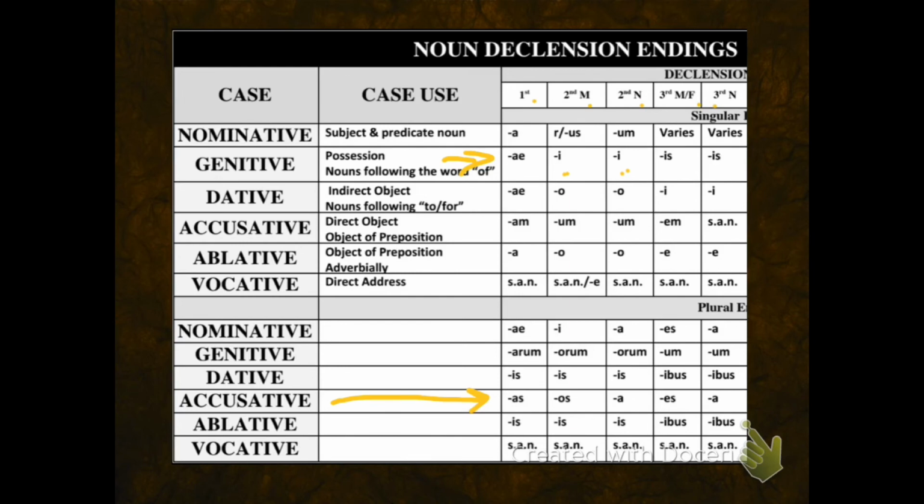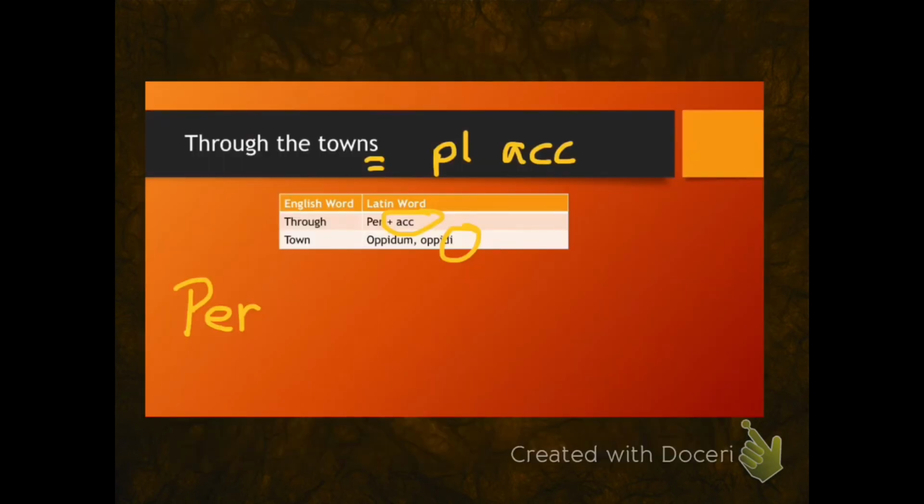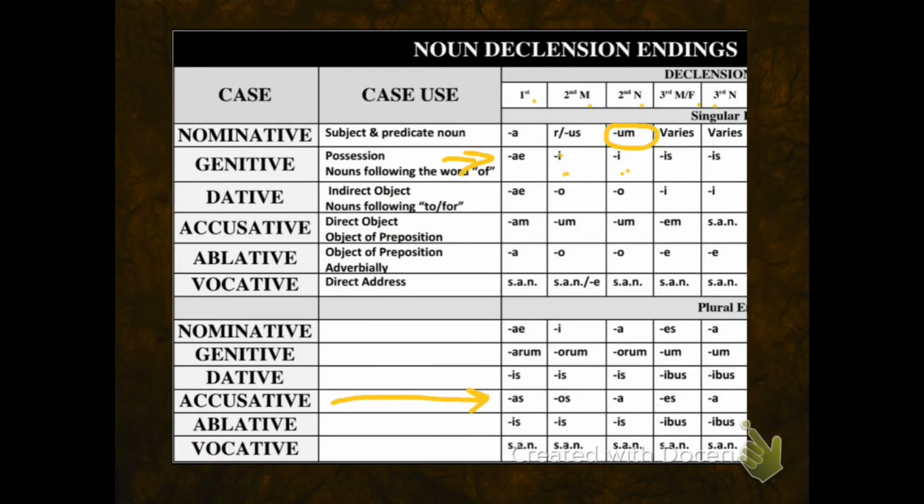So I see that the genitive I ending is for second declension. Now I need to determine if it's masculine or neuter. So I'm looking for R or US on the nominative form to make it masculine, or UM to make it neuter. And when I look at the word for town, I see the letters UM on the end of it, and that makes it neuter.